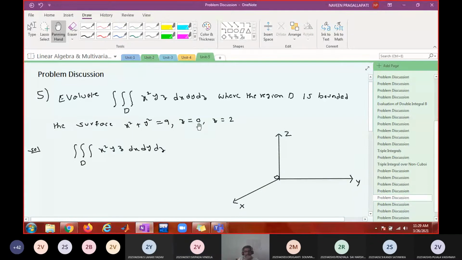Because its base is starting from 0, reaching to 2. Is that okay? So this is a cylinder of height 2 units.